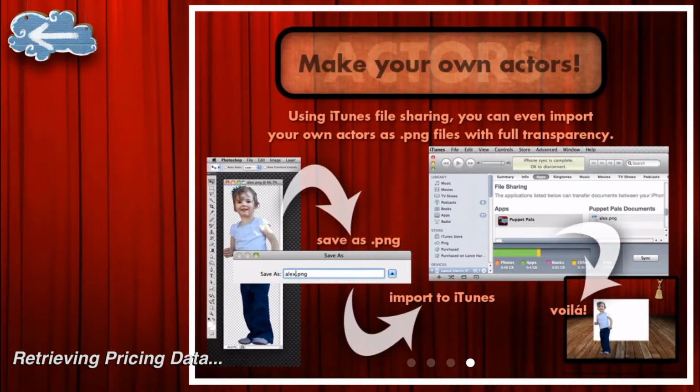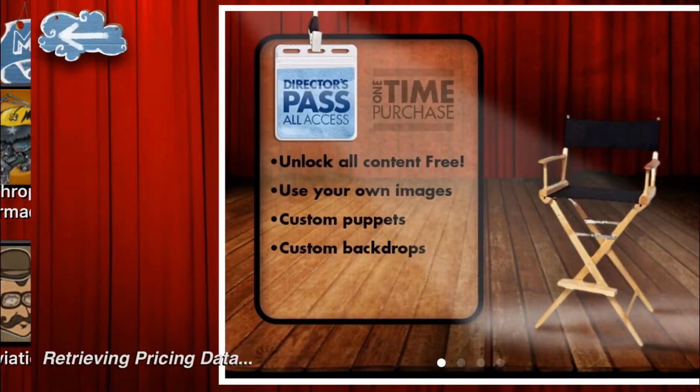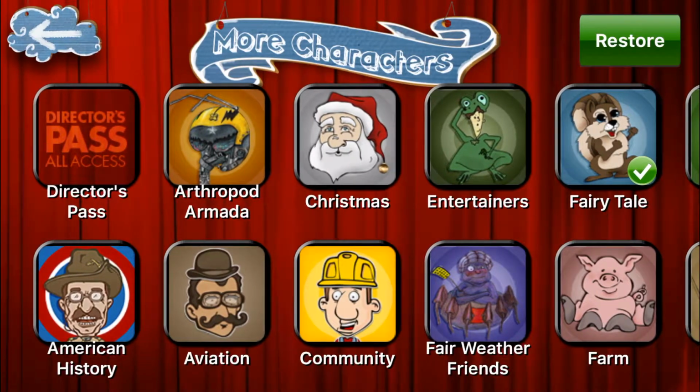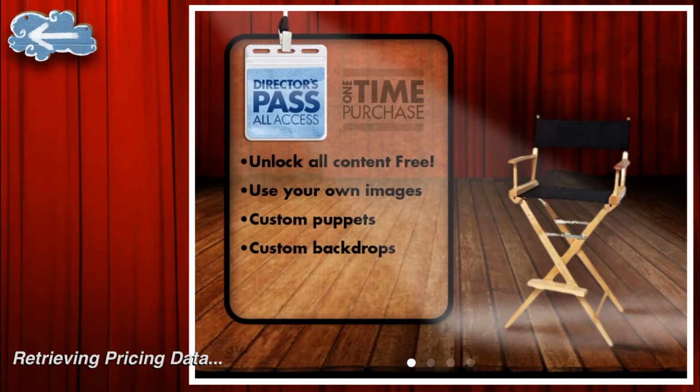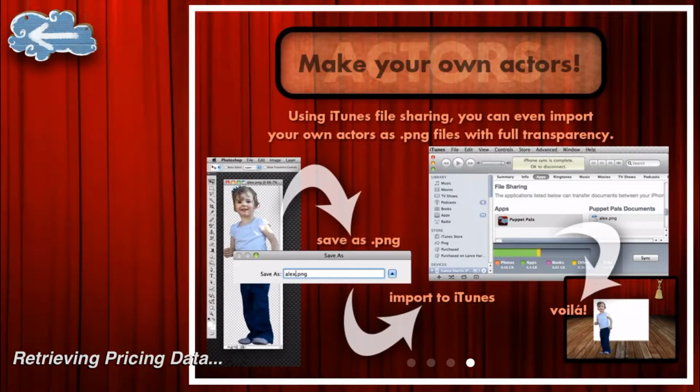So this is the Director's Pass. It's usually $2.99, but it's taking so long for the price to come out. So it's practically $1.99, but that equals $2.